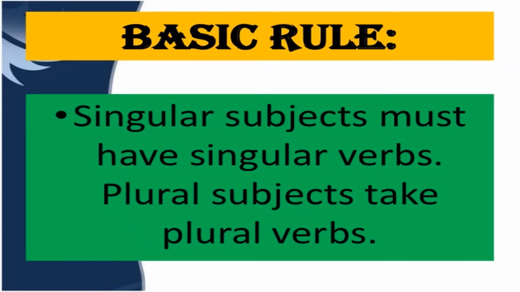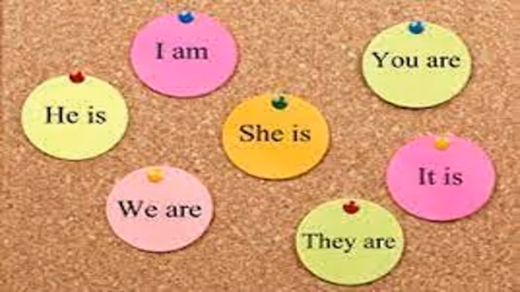Basic rules. Singular subject must have singular verbs. Plural subjects take plural verbs. Here the verbs are agreeing with the pronoun: first person, second person, third person. First person singular and plural, second person singular and plural, third person singular and plural.